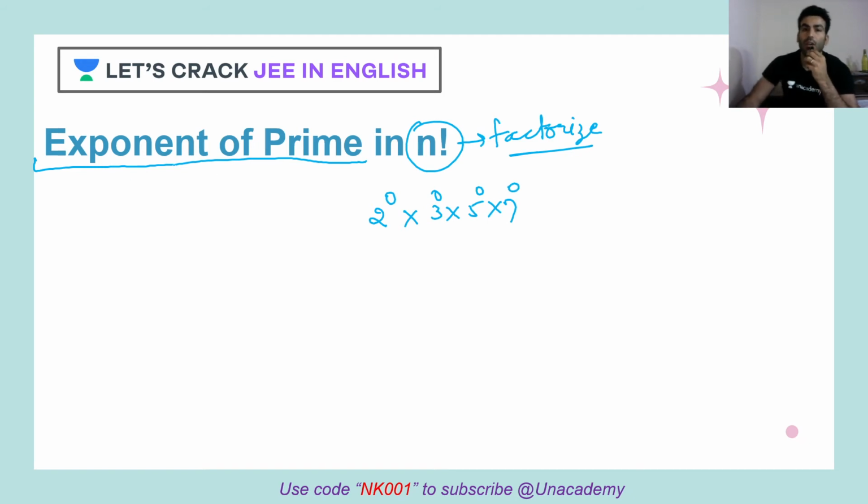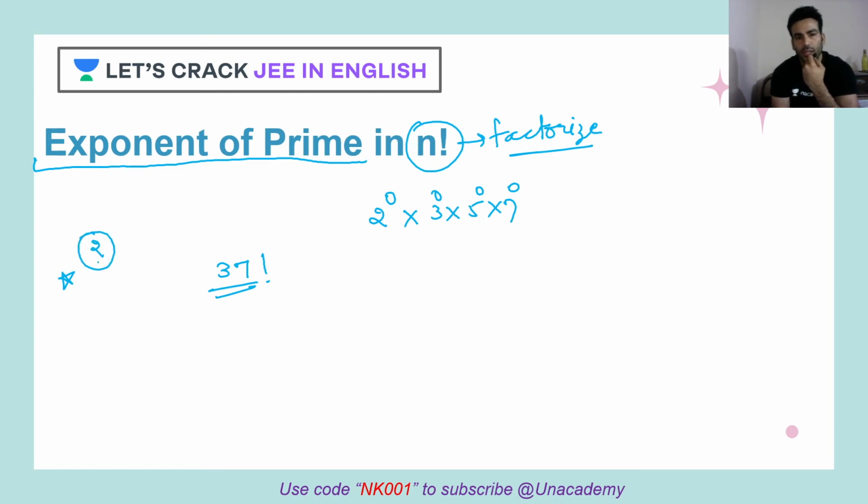Okay. Now how to calculate those exponents if we have n factorial? How can we do that? So let's try to study this. If there is a number, let's say 37. Okay, 37 factorial. I have got this. Now in this, I want to just check the exponent of 2.